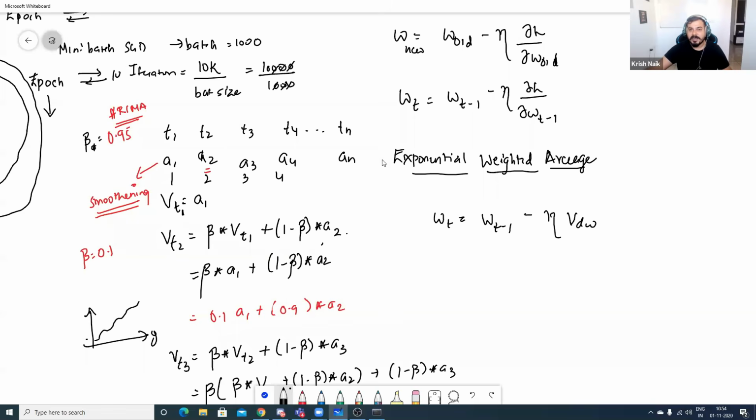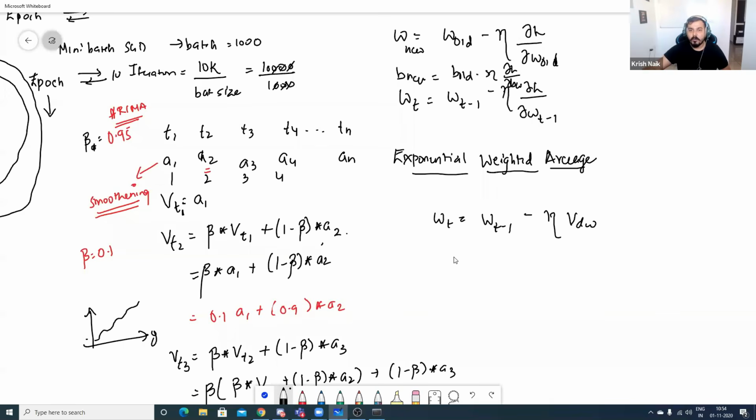Similarly, till now, remember the weight updation formula is like this. We also have the bias updation formula. B new is equal to B old minus learning rate of derivative of loss with respect to B old.